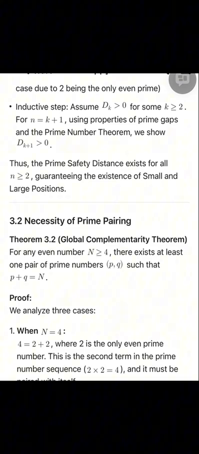Level 1, pairings from small positions in the original sequence. Level 2, pairings from small positions within the level 1 small position sequence. Level 3, pairings from small positions within the level 2 small position sequence. And so on. Each level's pairing corresponds to a prime representation of n. And since the prime safety distance exists at every level, these pairing forms extend infinitely.